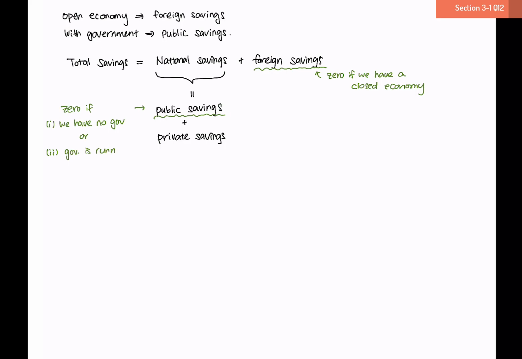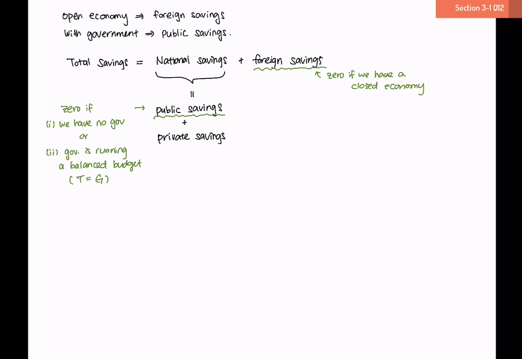Running a balanced budget means that they are spending exactly the amount that they are receiving as income. So in this case, because transfers is zero, the only spending that the government can do is government spending, and they're spending every penny that they have received through taxes, which is the government's income.